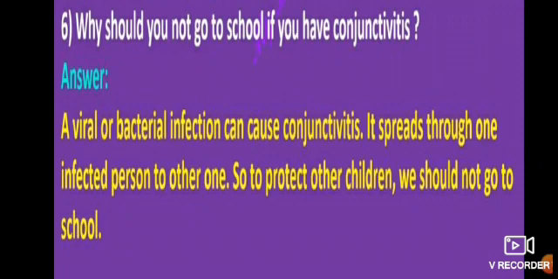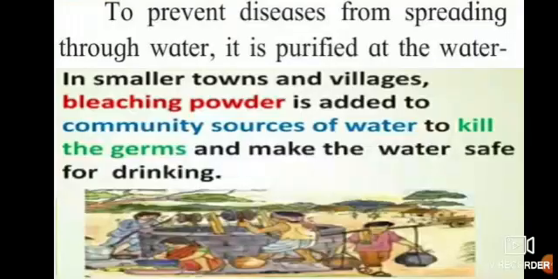So if you are having conjunctivitis, that is the sore eyes. Conjunctivitis is a disease of the eyes, sore eyes. So what happens? It can be contagious. Another person can get it, another child can get it. So it's better that we are not supposed to go to school if we suffer from that disease.